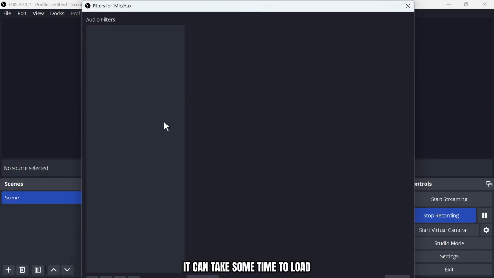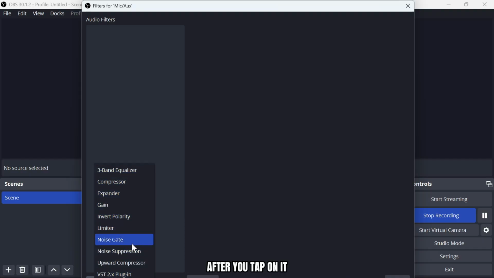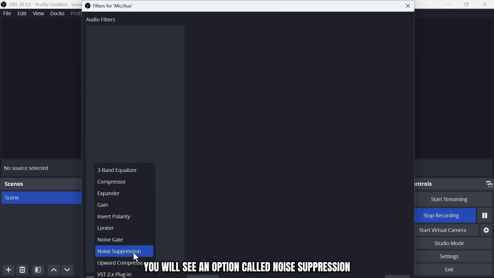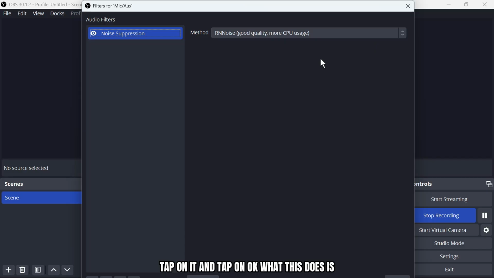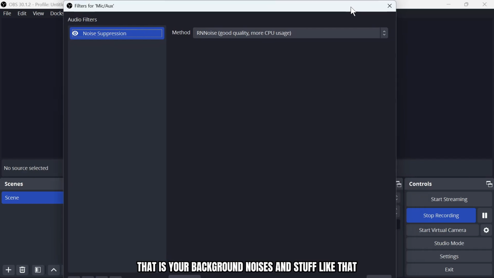it can take some time to load, but after it loads, here tap on the plus icon on the bottom left of the audio filter. After you tap on it, you will see an option called noise suppression. Tap on it and tap on OK. What this does is this actually removes or suppresses your noise, that is your background noises and stuff like that.